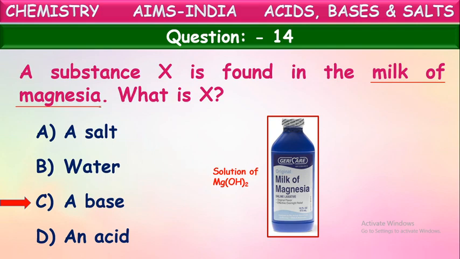This magnesium hydroxide, when taken as medicine, reacts with the excess amount of hydrochloric acid produced in the stomach and neutralizes it. So we get the cure from that burning sensation. Okay, it is a solution of magnesium hydroxide, which is a base.